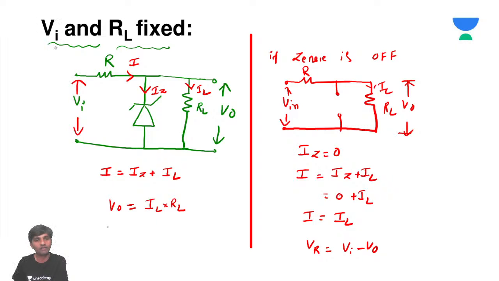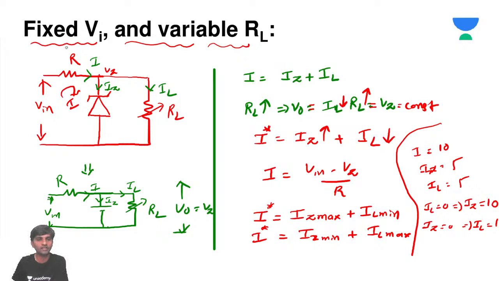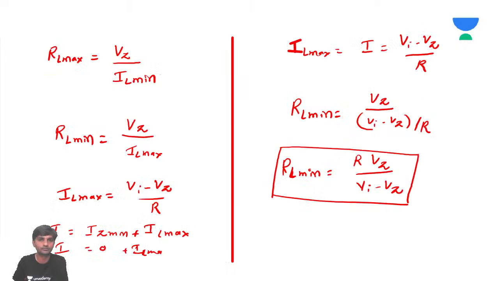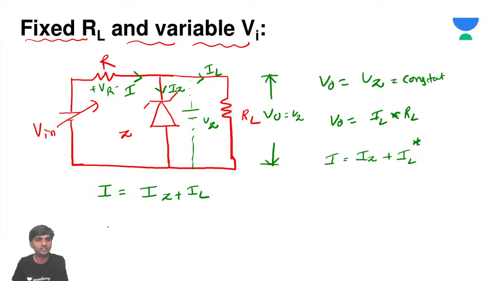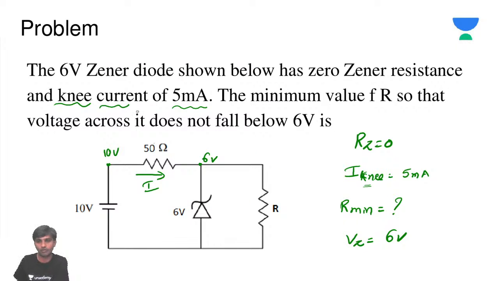That is, when input and load resistance are fixed, we have seen. And we have also seen what if input is fixed and the load resistor RL is variable. Okay, and we have seen what if RL is fixed and the input is variable. Input is variable, load resistance RL is fixed. And we have seen a few problems, I think the best of the best problems.